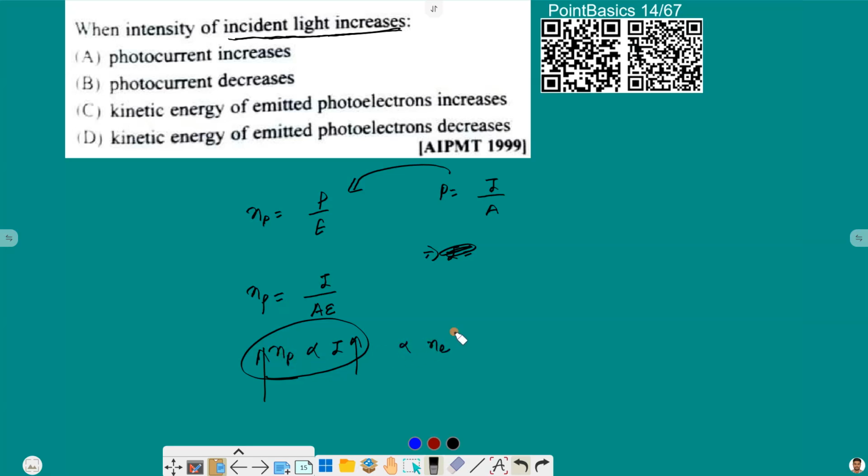This is our calculation per unit second. So if Ne is increasing, the current will also increase. So the photocurrent increases. That is option A for us.